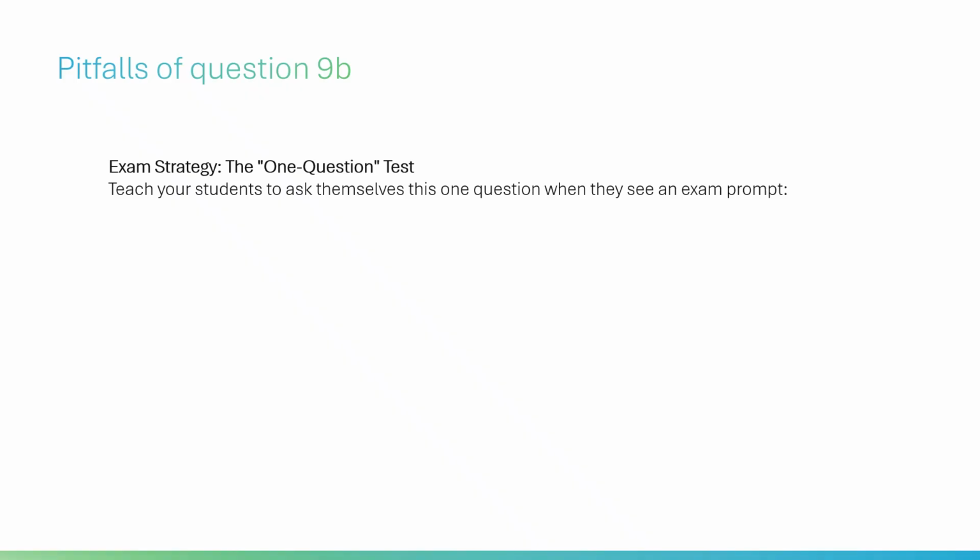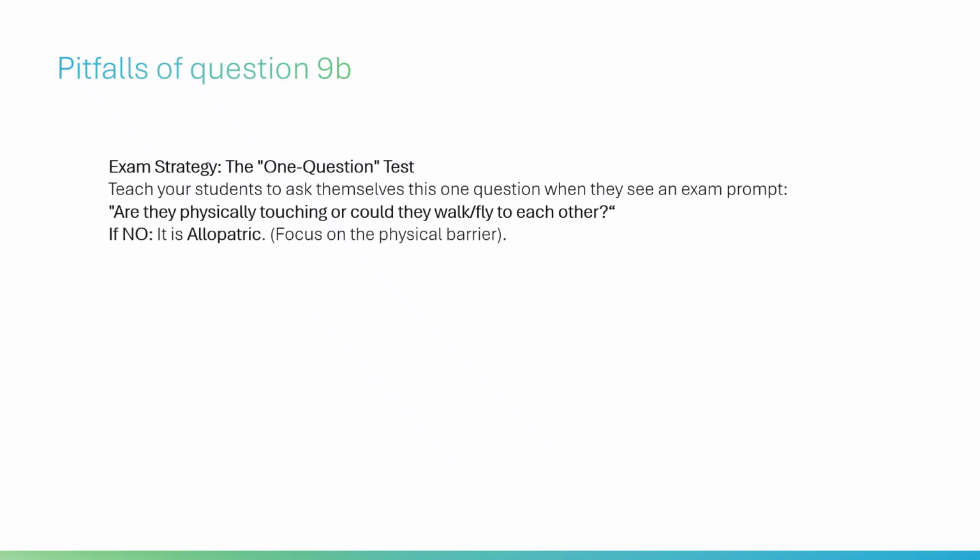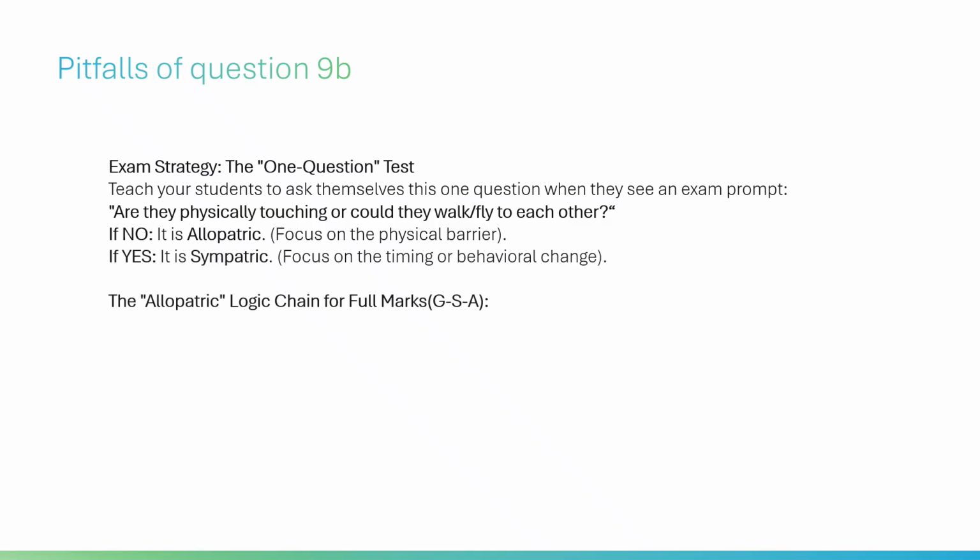Exam strategy: the one-question test. Teach your students to ask themselves this one question when they see an exam prompt. Are they physically touching, or could they walk or fly to each other? If no, it is allopatric. Focus on the physical barrier. If yes, it is sympatric. Focus on the timing or behavioral change.